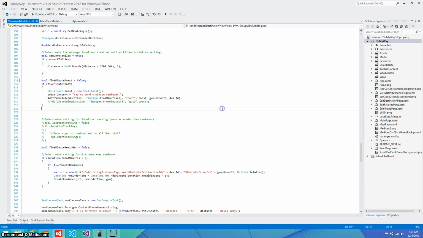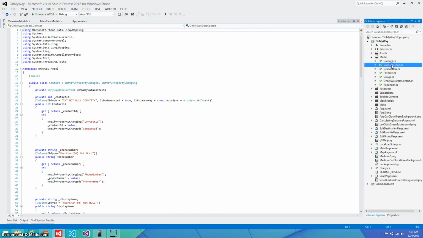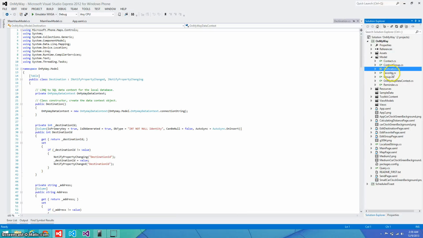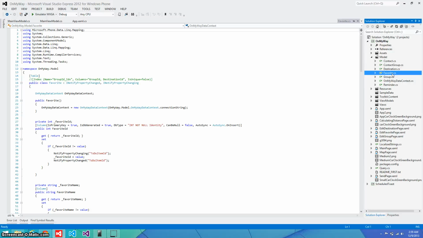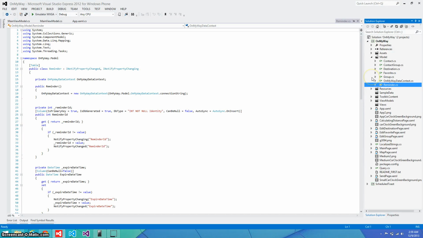I'll show you my application structure really quick. So here I used an architectural model called MVVM, or Model View ViewModel. Here I have my model. There are the contacts, contact groups, those recipients that I have, destinations, the collections of favorites, which have a contact group and a destination in them. The reminder is a feature that I'm working on where it'll give a reminder to the person, and then a data context for saving it to a database.